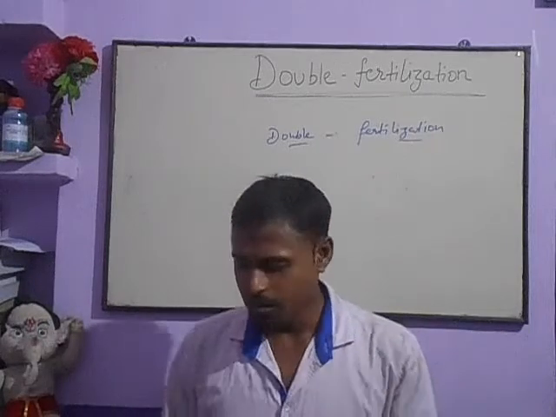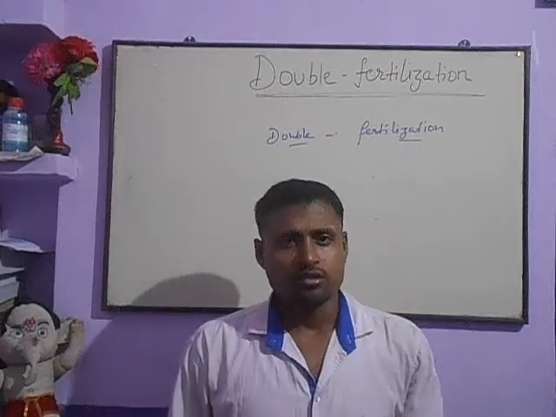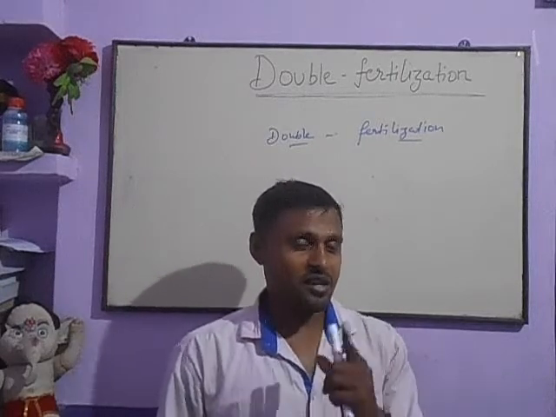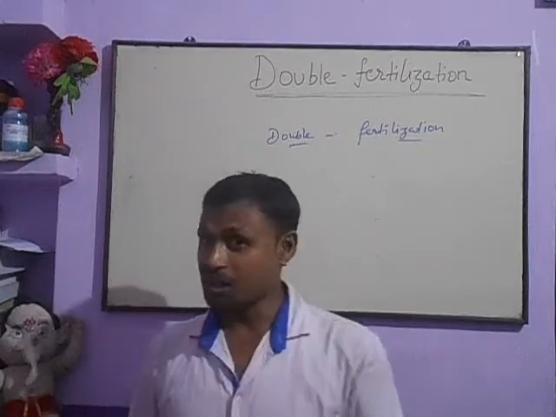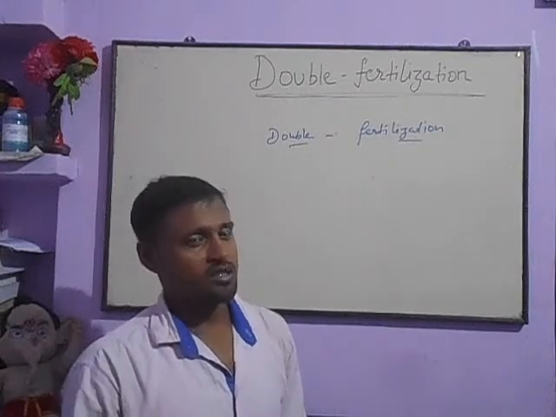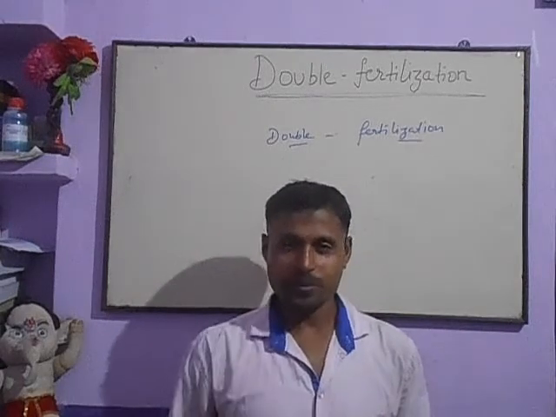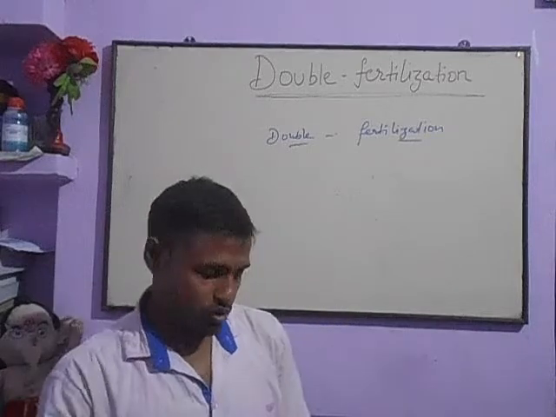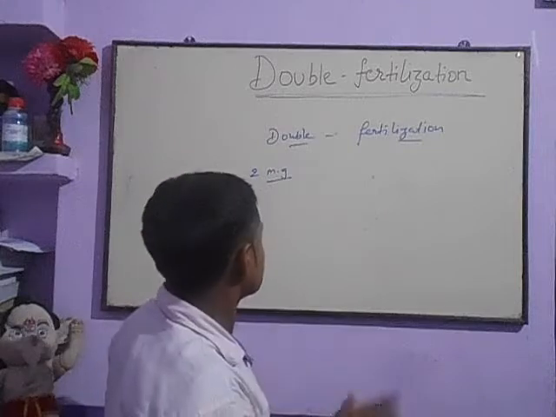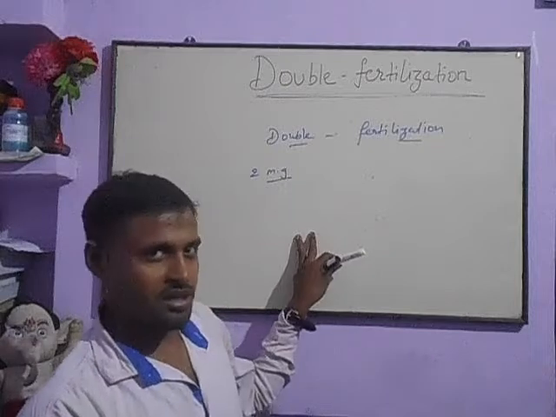कुछ याद करने की कोशिश कीजिए. Something we have studied in the chapter on flowering plants, that there is a male gametophyte. हाँ, याद कीजिए, हम लोगों ने पढ़ा था. First of all, tell me students, how many male gametes are there in the male gametophyte? Yes, two. There are two male gametes, written in short form as MG.